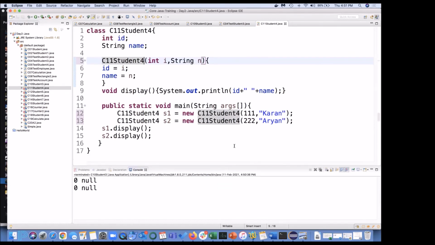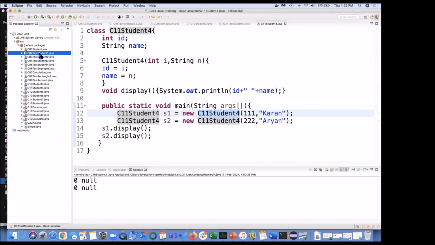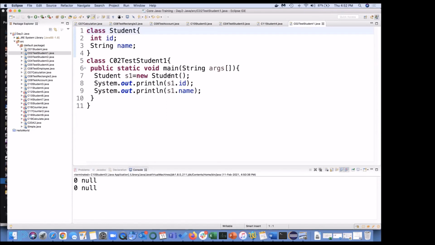Now, when we are going to execute this program, S1, S2, and display, in the previous one you got a different result. You got 0 null, 0 null. Now, earlier in these examples, whenever I was creating a student, there was no argument which I was passing.